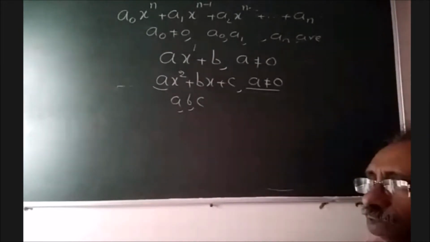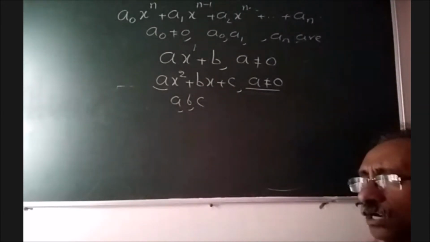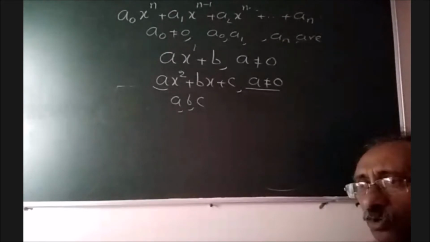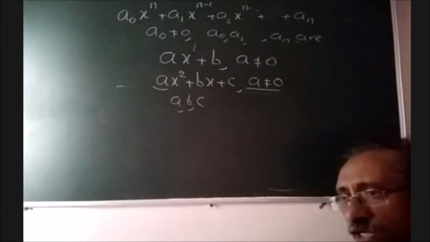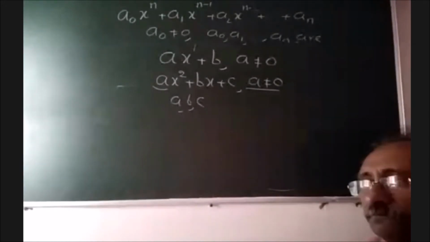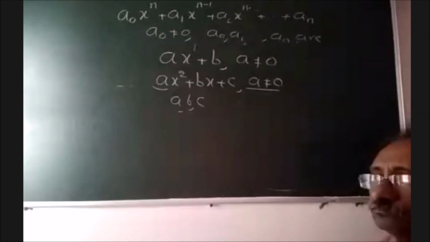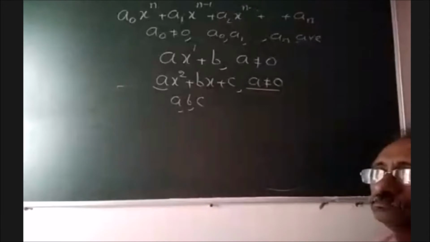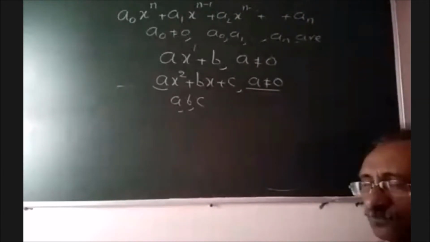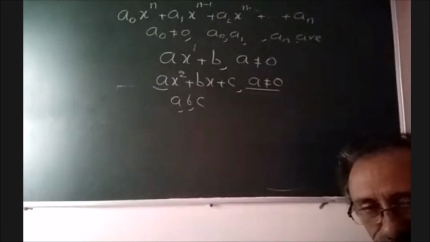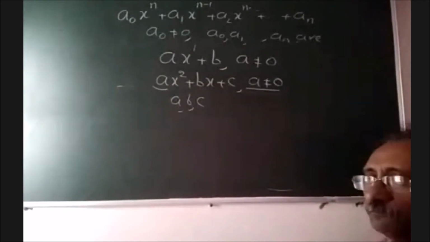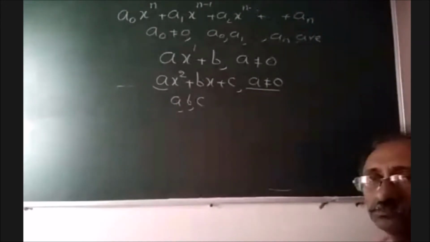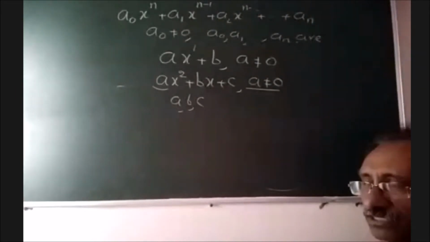Next line. A number alpha is called a root, R-O-O-T, or solution of the quadratic equation ax square plus bx plus c is equal to 0, if a alpha square plus b alpha plus c is equal to 0.